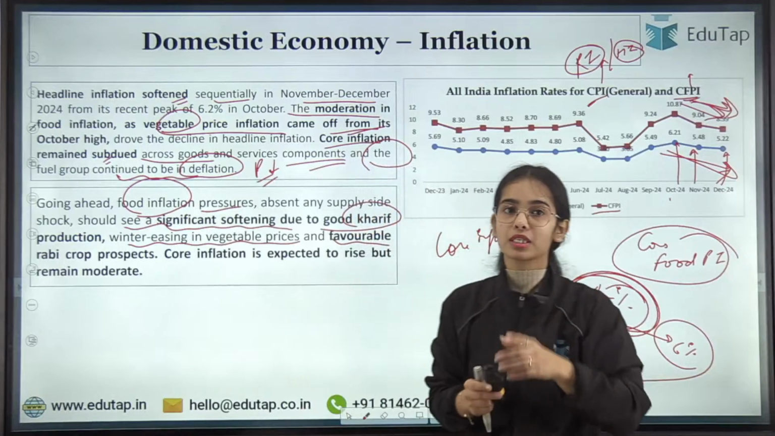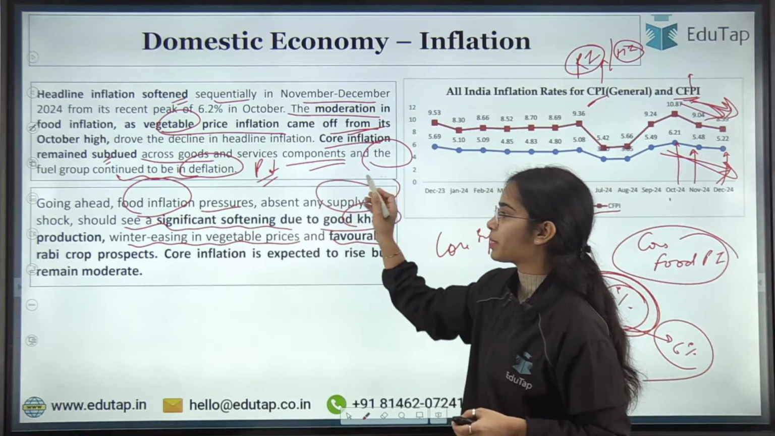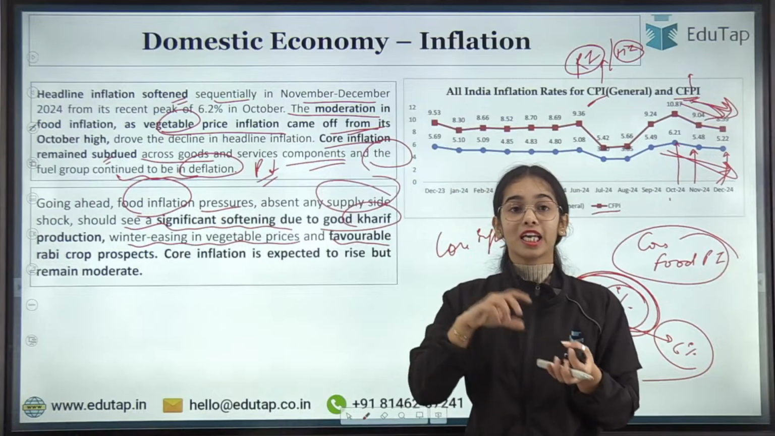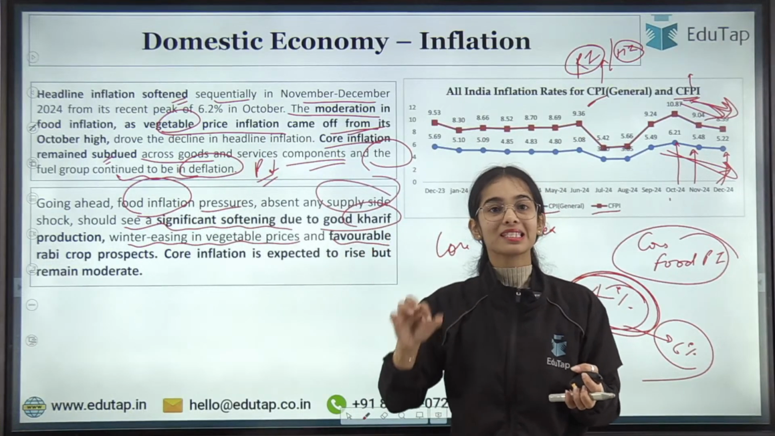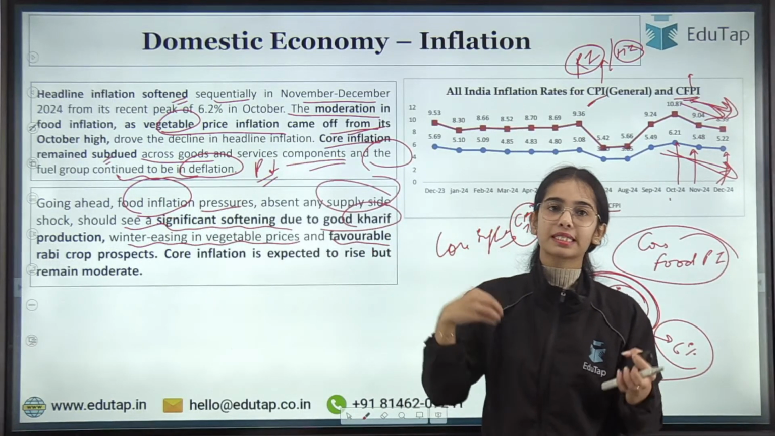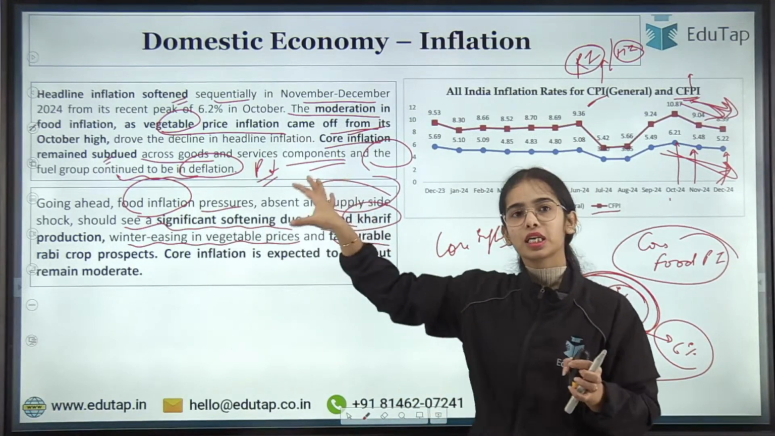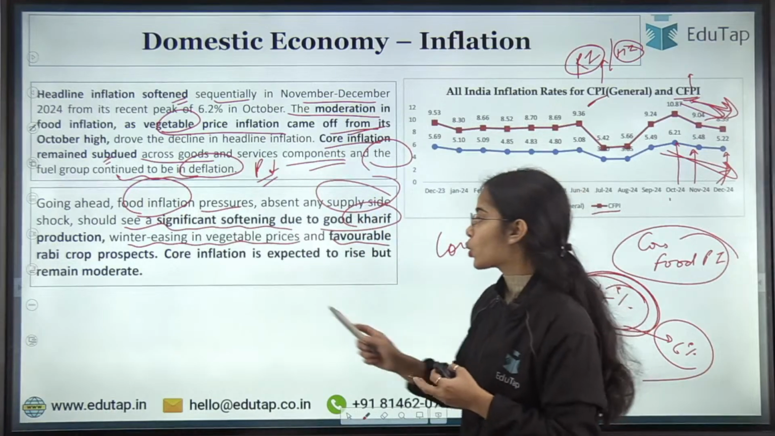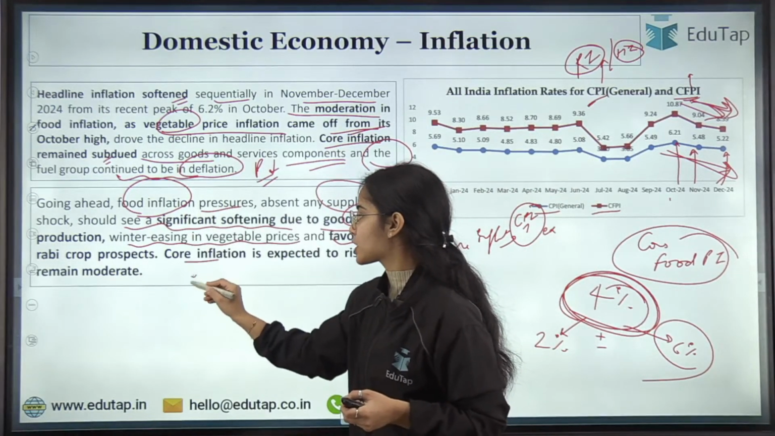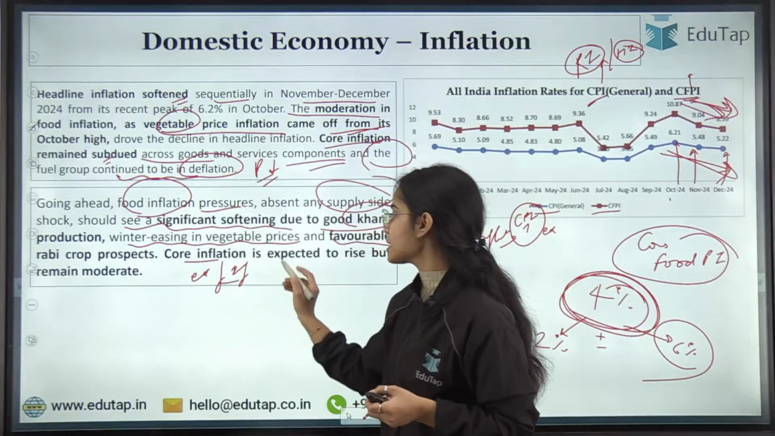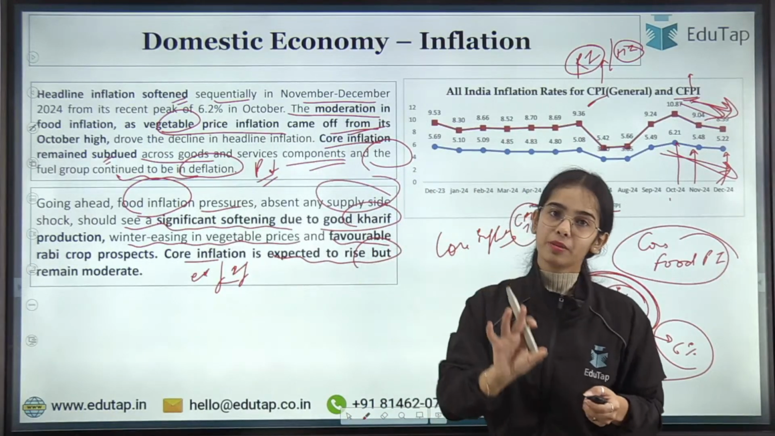And remember this, there can be some supply side shock. If a supply side shock happens, say some disaster happens, then there will be a problem. Otherwise, the prospects are very good. The core inflation, that is CPI inflation excluding food and fuel prices, is expected to rise but remain moderate.